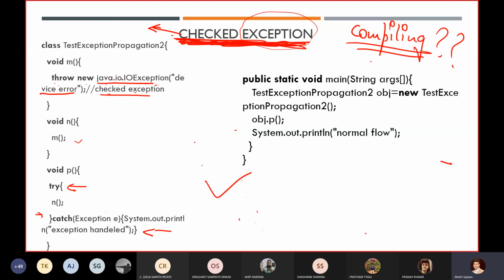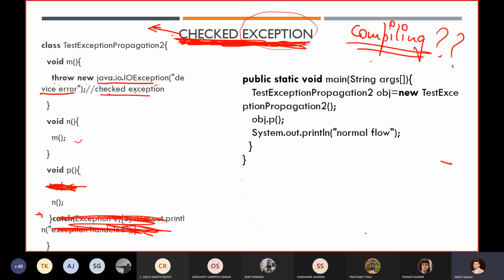But what if I don't want to handle this exception and I just want to propagate it? I want the JVM to handle or delegate this exception to the default exception handler.